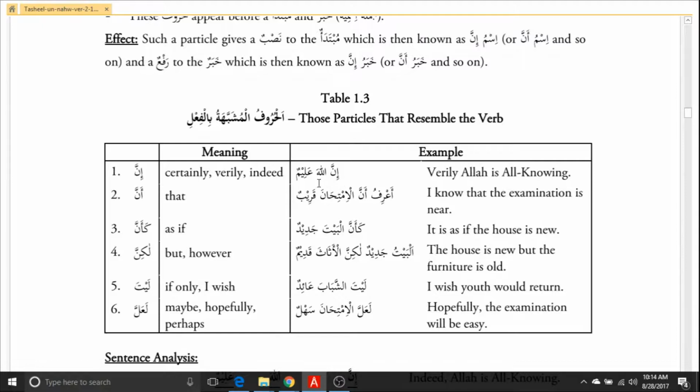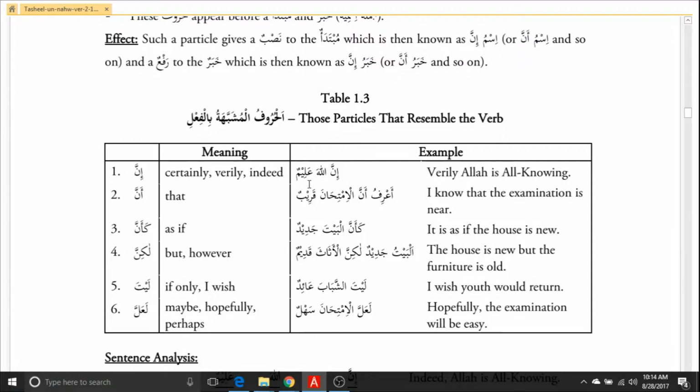And now it changes the i'rab of the ha of Allah. Here, the word Allah, because inna gives the first word nasab, and the second word stays, it gives rafa. So it becomes inna Allaha alimun.